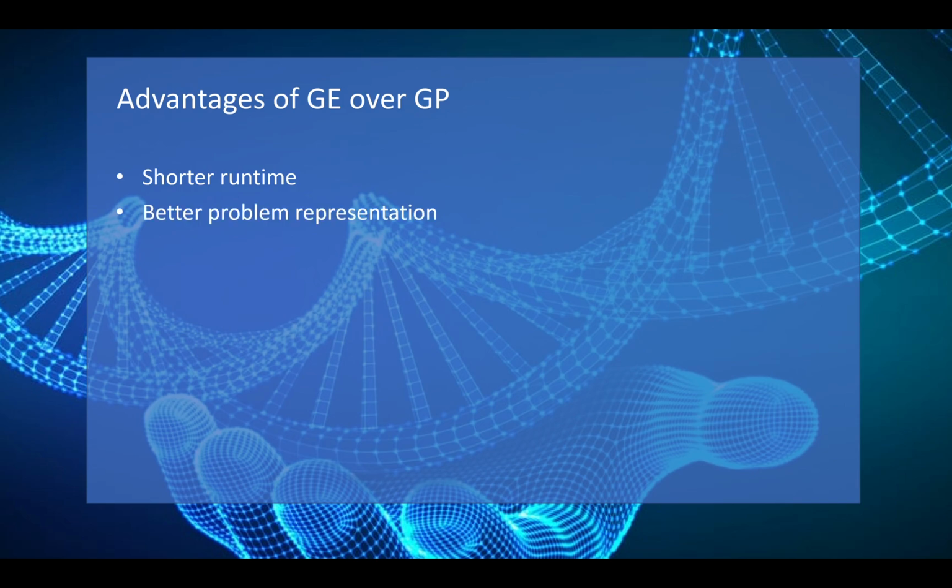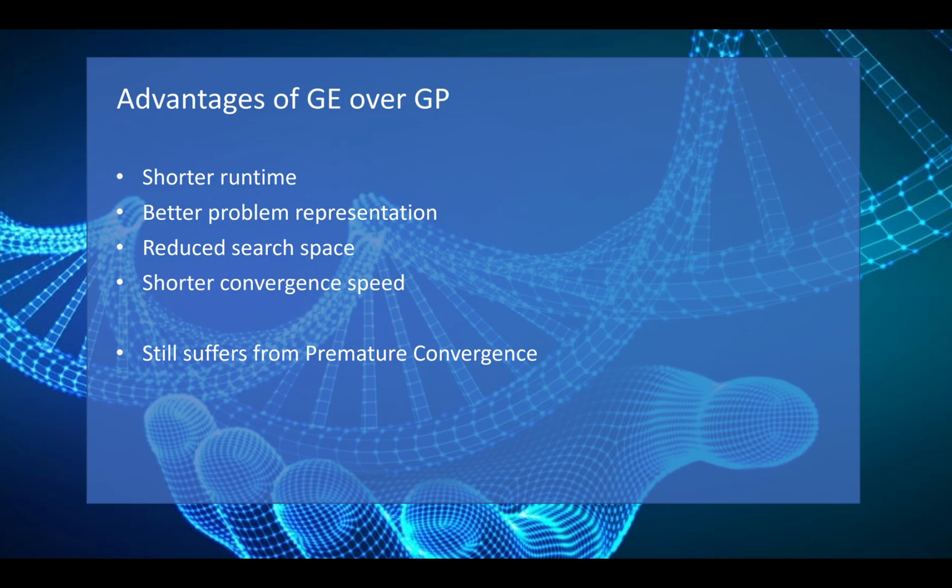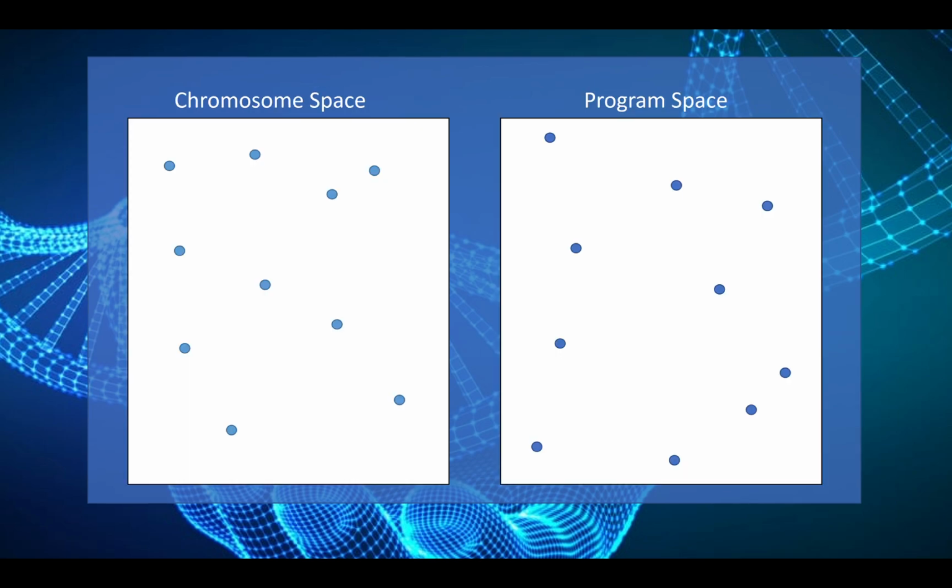The context-free grammar allows GE to better define the syntax of individuals and constrain the search space to only include syntactically valid parse trees. Consequently, this results in quicker convergence to an optima. Despite these benefits, GE also suffers from premature convergence.